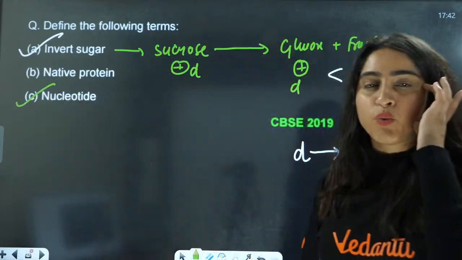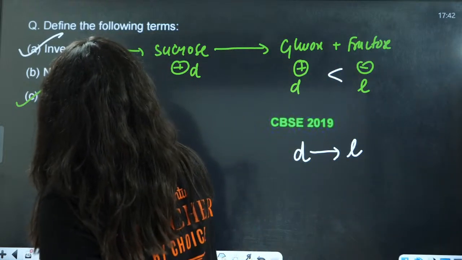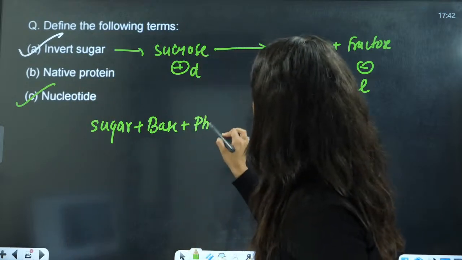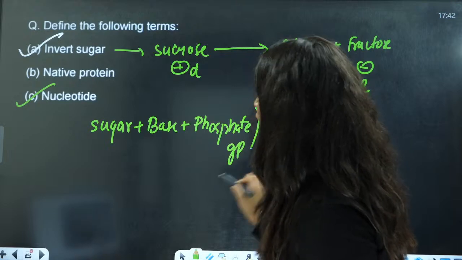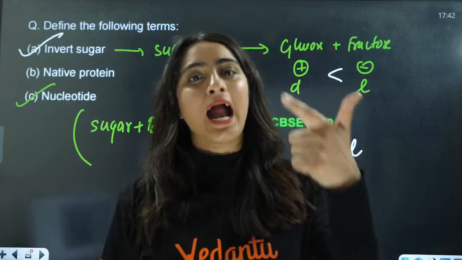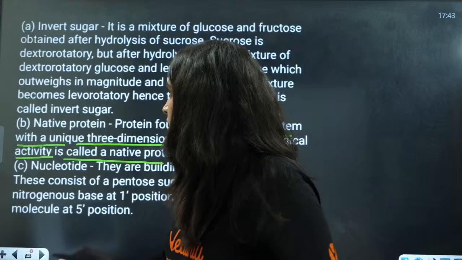Next is nucleotide. What is nucleotide? When you have sugar plus base plus phosphate group, this is called nucleotide. What is nucleoside? When you have sugar and base, that is called nucleoside.